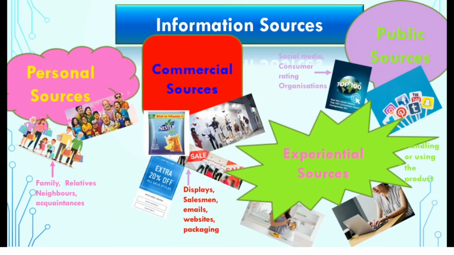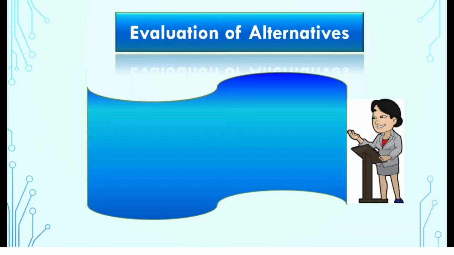In another case, while buying garments, he may go through moderate search and may use experiential or commercial sources. On the other hand, while buying a routine product such as a soft drink, cheese, toothpaste, etc., he may go for limited information search or no search at all. Thus, marketers should identify the attributes that influence consumer information search and understand the search dynamics. The next stage is evaluation of alternatives.